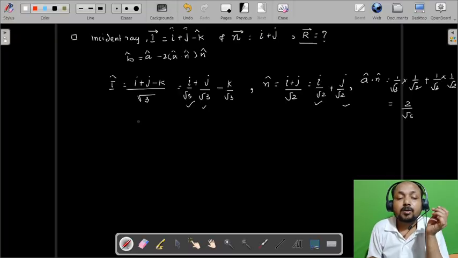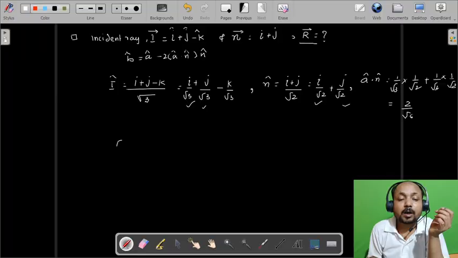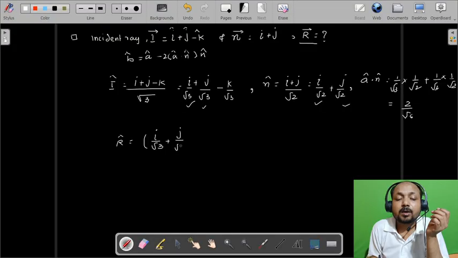Now applying all these terms in the formula, the r cap can be given as a cap, that is this term, i upon root 3 plus j upon root 3 minus k upon root 3.